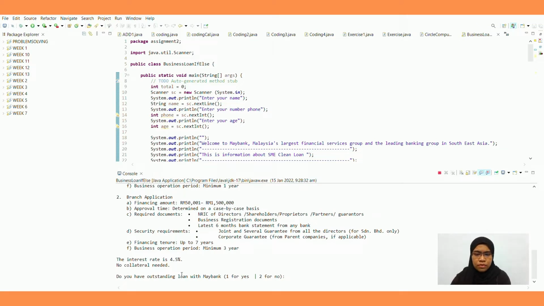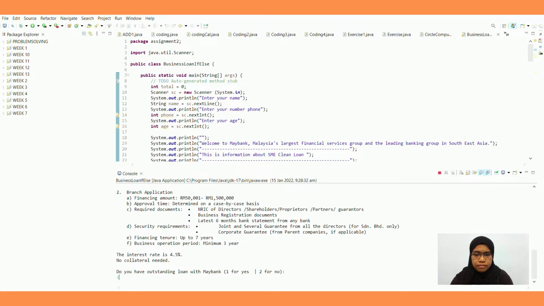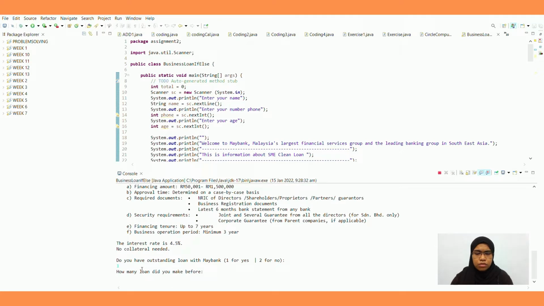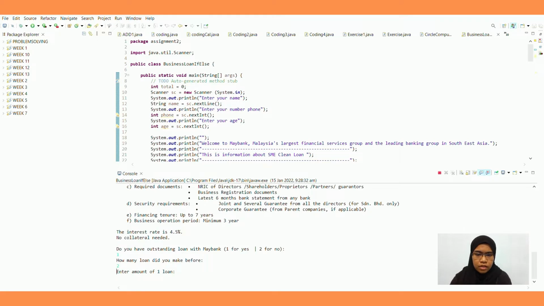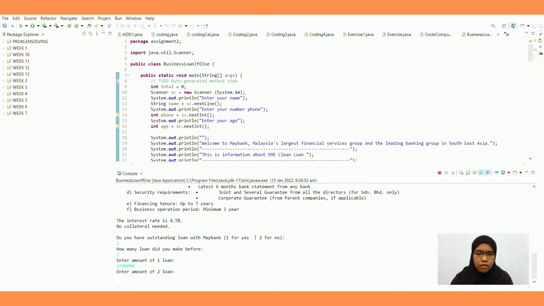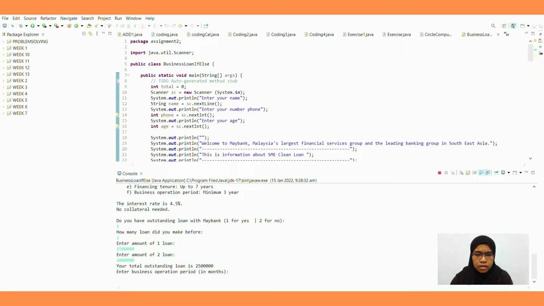Do you have outstanding loan with my bank? Let's say yes. So enter 1. How many loans did you make before? 2. The amount for one loan. Let's say I make 1.5 million. Then for second loan, 1 million. Your total outstanding is 2.5 million.